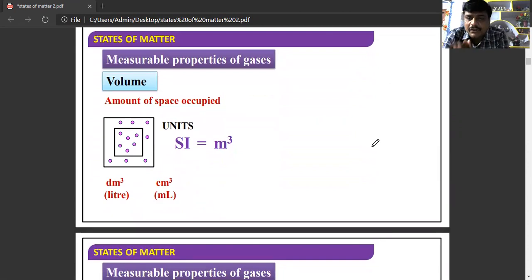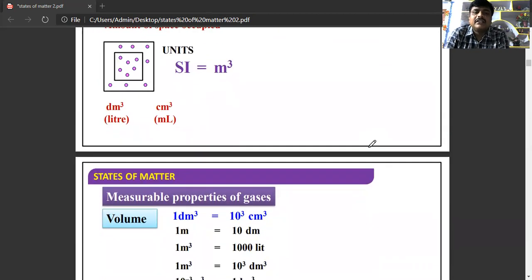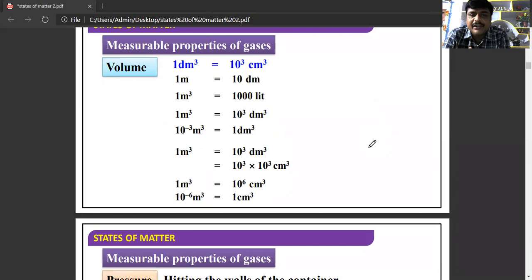The second measurable property is volume. What is volume? The amount of space occupied is nothing but volume. The SI unit is meter cube. Then there are decimeter cube or centimeter cube, 1 cc or 1 ml. All these are units. 1 decimeter cube is equal to 10 cube cc. 1 meter is equal to 10 decimeter, and 1 meter cube is equal to 1000 liters, and so on. These are the different units for measuring volume.